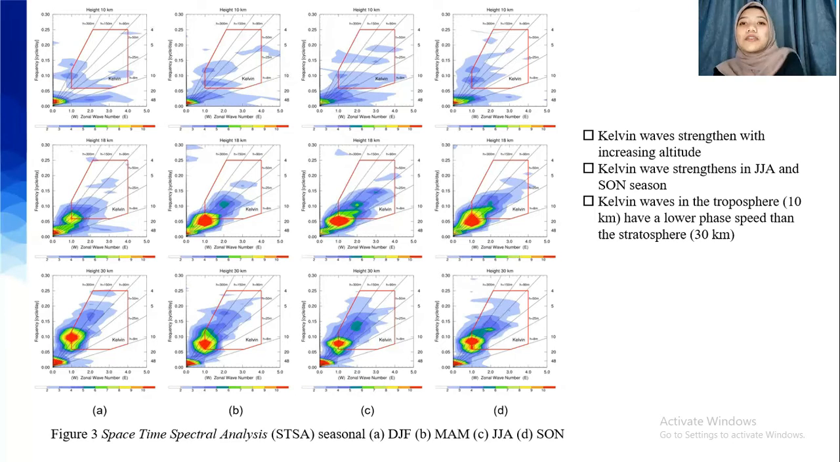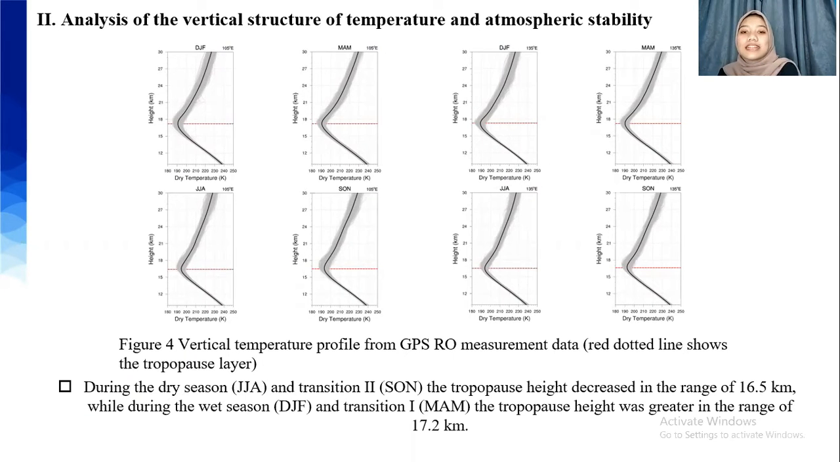And also, if you look more at 18 and 30 kilometers, the wave is stronger than at 10 kilometers. And also in seasons JJA and SON, the wave is stronger than in DJF and MAM seasons. And the next result is the analysis of the vertical structure of temperature and atmospheric stability.